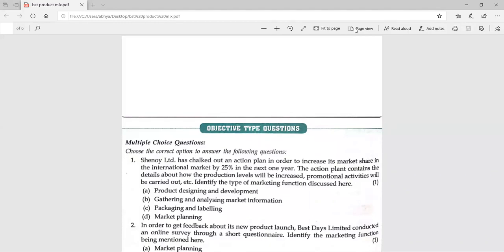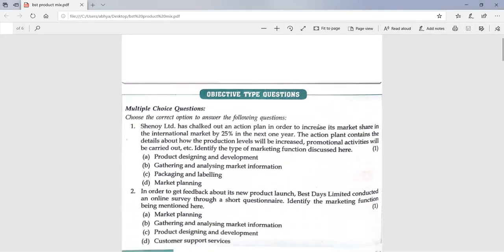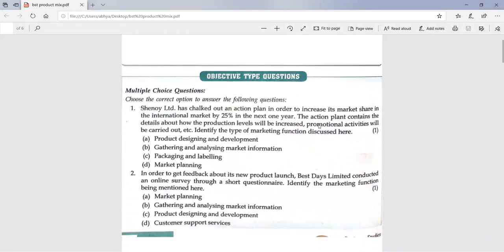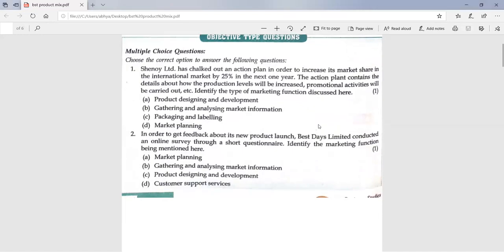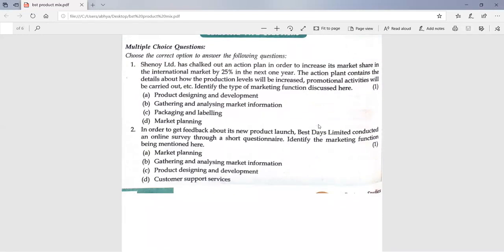So yesterday we did the functions of marketing. Today first we will be doing MCQs related to that topic, then we will be going for today's topic. BST 12th class, chapter 11, and MCQs related to functions of marketing. I told you also that these functions are very important, because while doing your project work you have to apply the knowledge of all these functions as well as of the complete chapter.